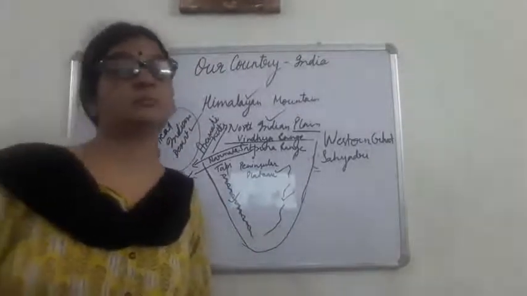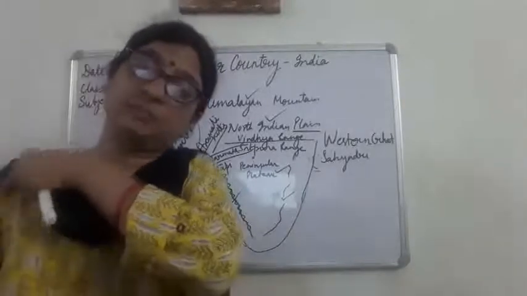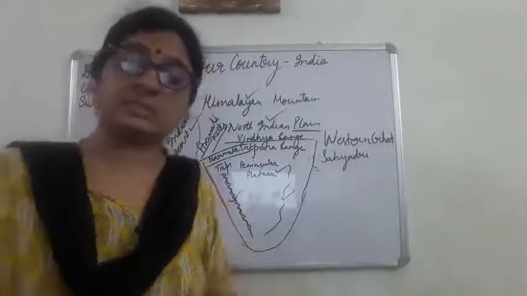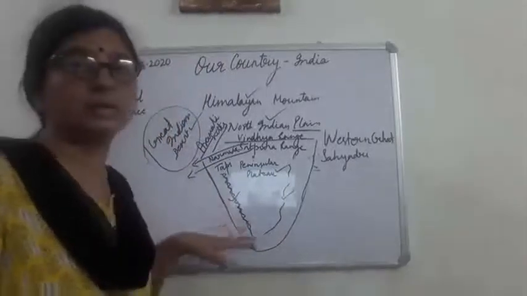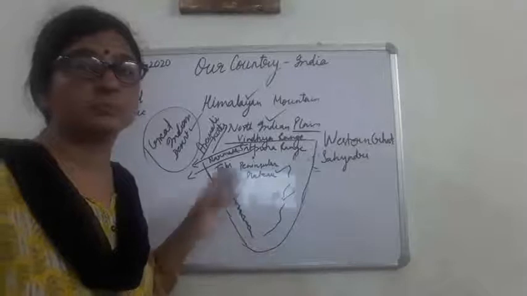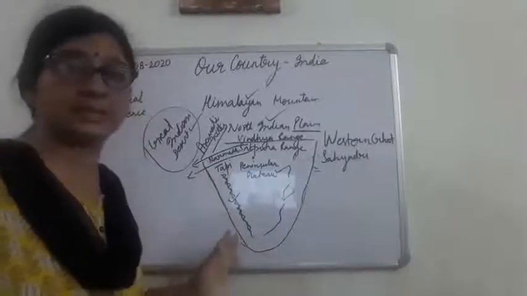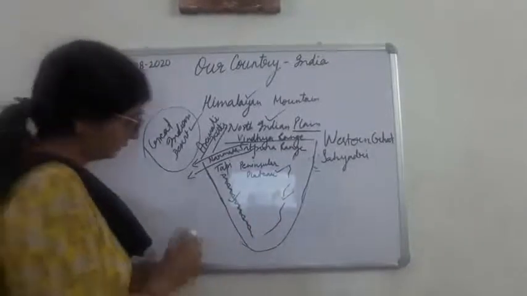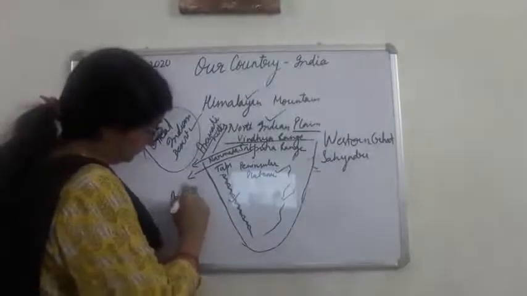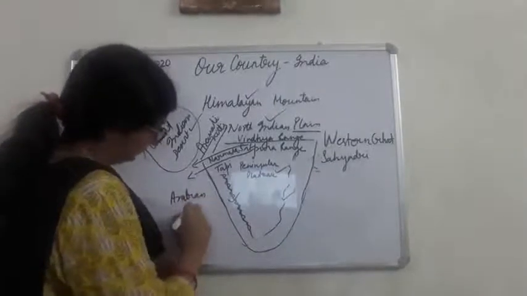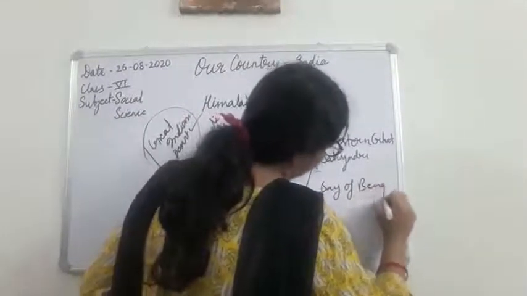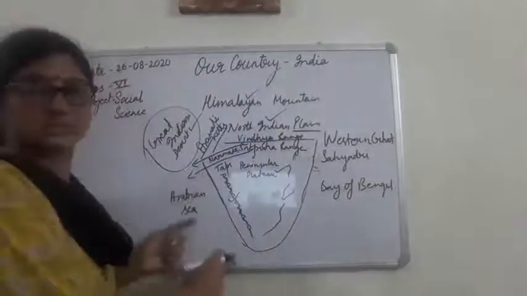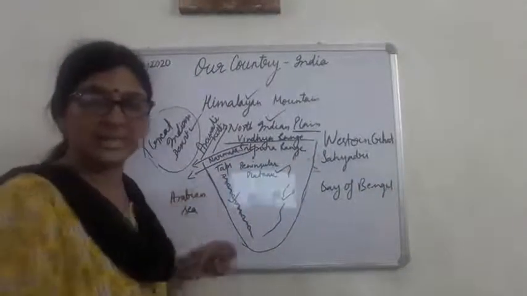Now some more is to be discussed. And what is that? On the western side of the Western Ghat, what lies there? Coastal, these are the coastal plains, क्योंकि यहाँ पर क्या है, यहाँ पर अरेबियन सी है ना, और यहाँ पर क्या है, यहाँ पर बे ऑफ बंगाल है. तो these are the coast of India, है ना, COAST.